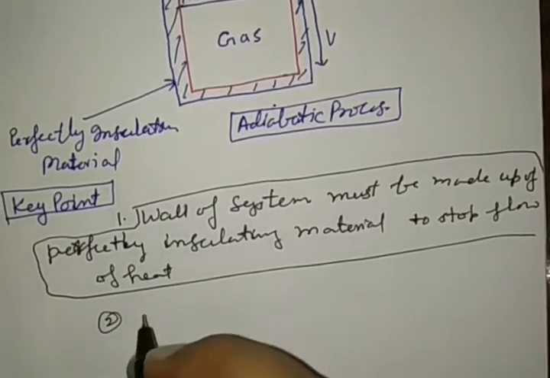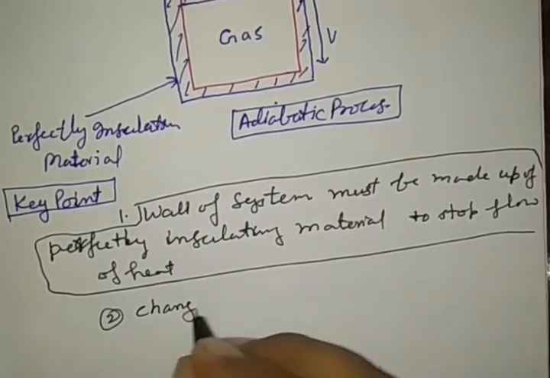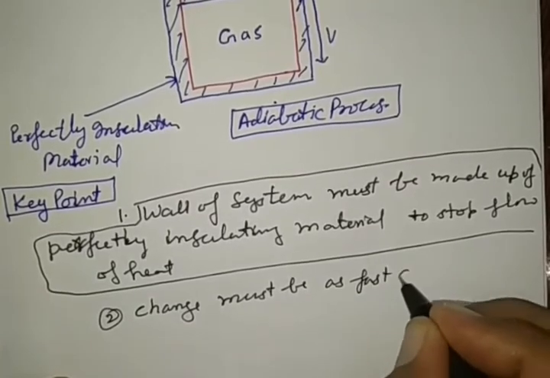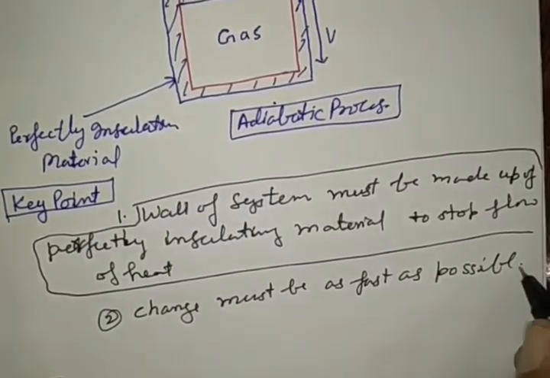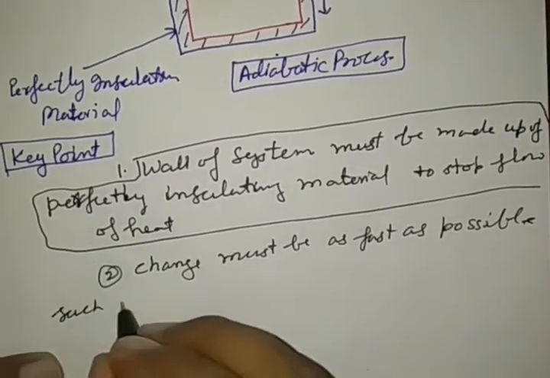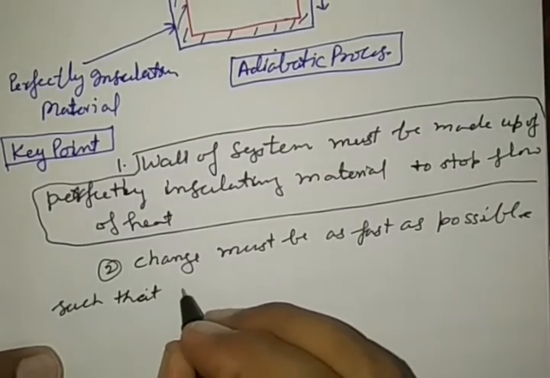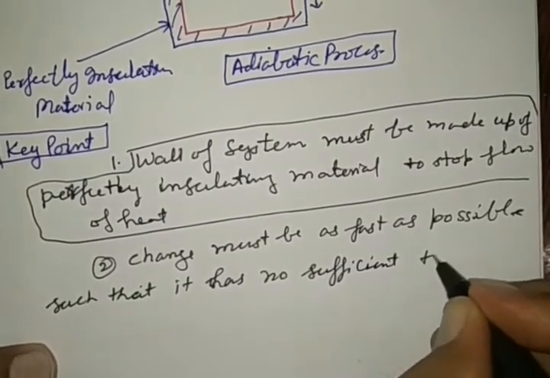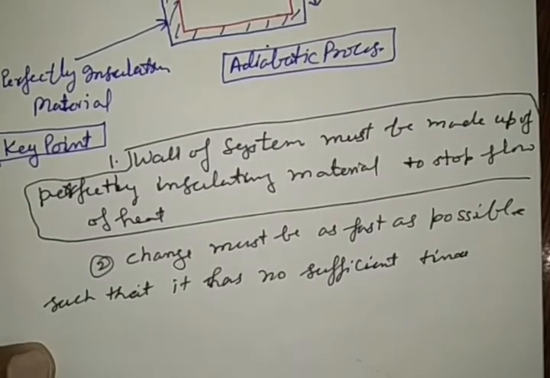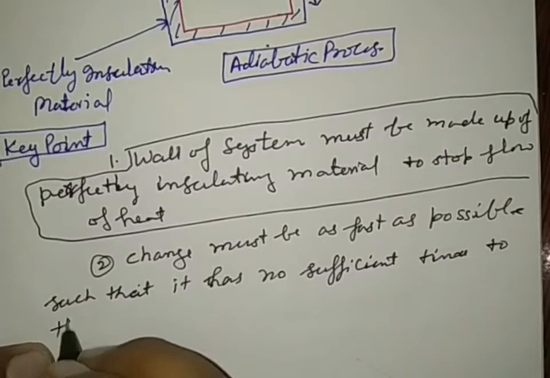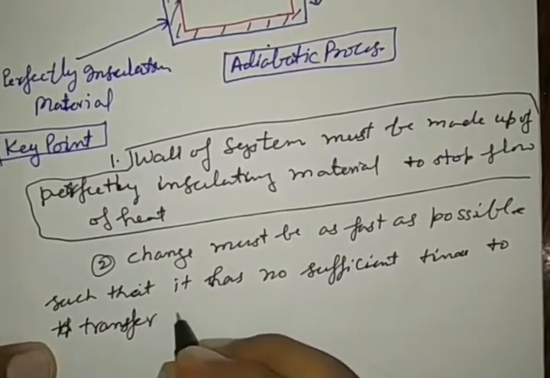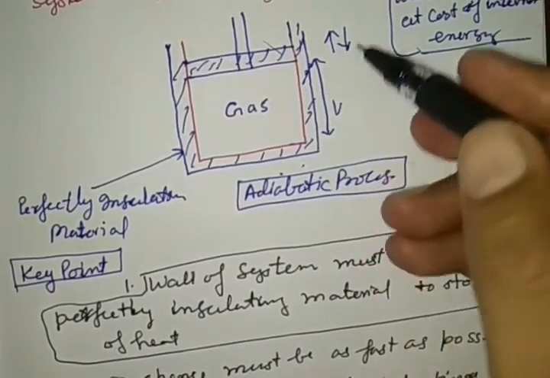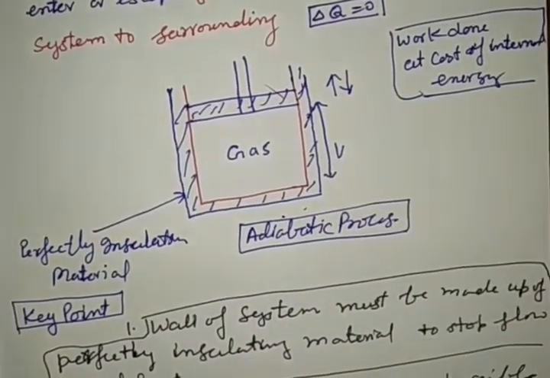So the change must be as fast as possible, such that it has no sufficient time for transfer of heat, whether from the system to the surroundings or back from the surroundings to the system.